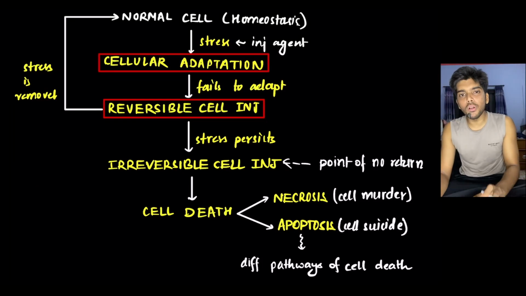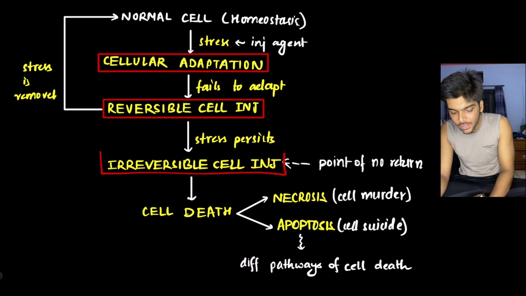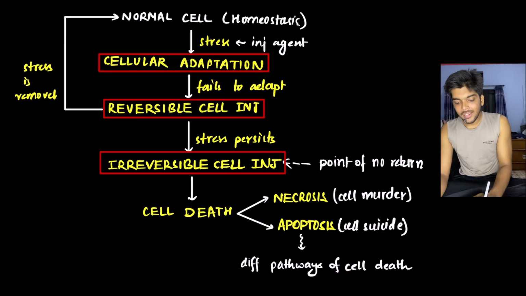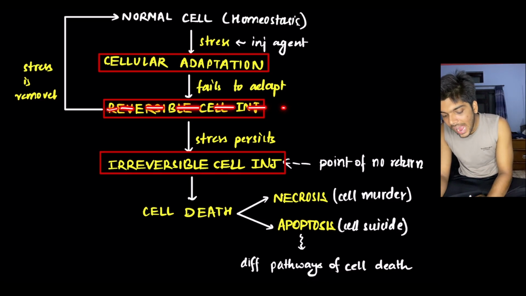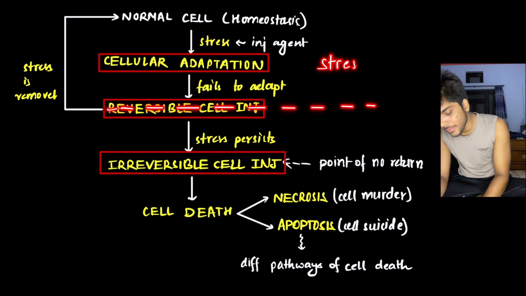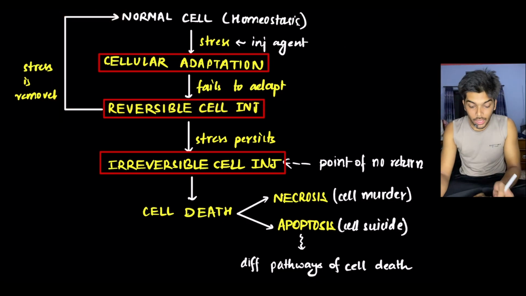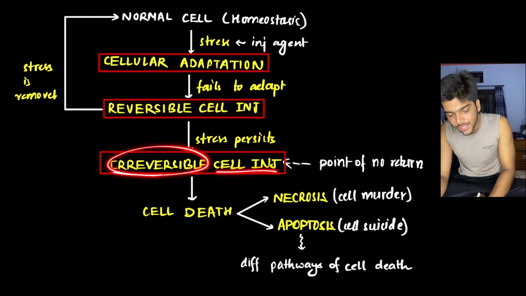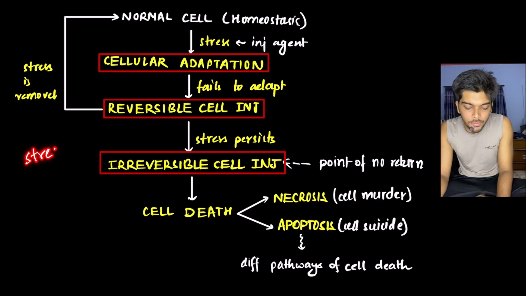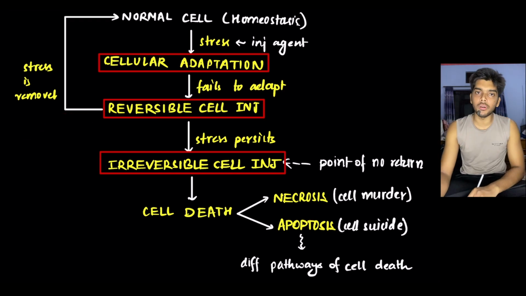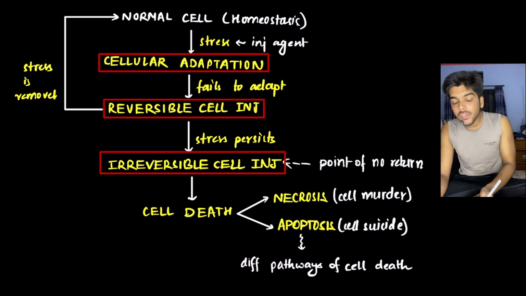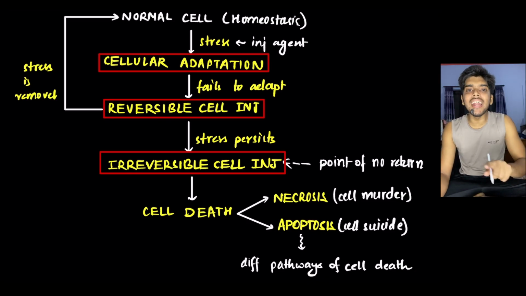Now we know the various morphological changes that take place in a cell going through reversible cell injury. Up next, we have irreversible cell injury. Until reversible cell injury, at any point when stress is removed, the cell is able to return back to its normal condition. But once irreversible cell injury takes place, even after the removal of the injurious agent causing stress, the cell does not return back to its normal condition. That is why irreversible cell injury is in fact permanent cell injury.